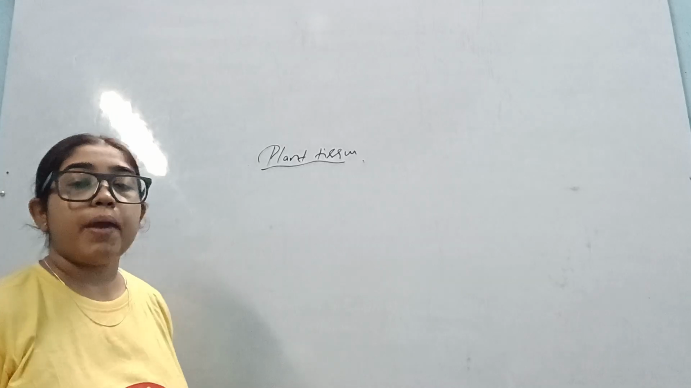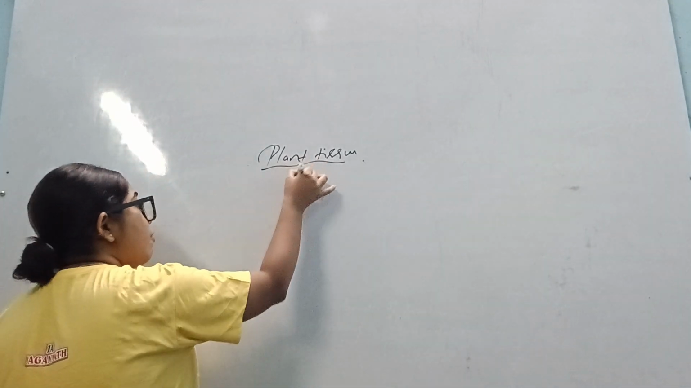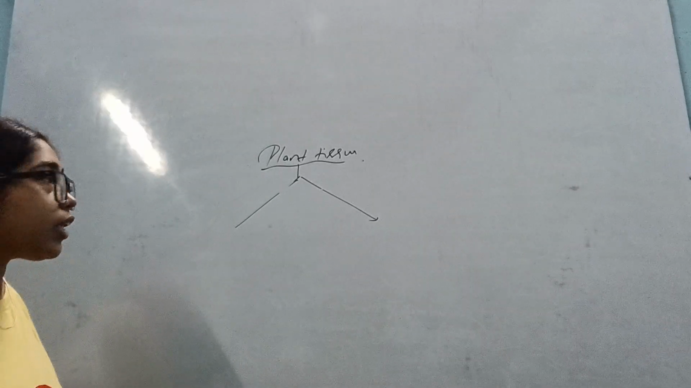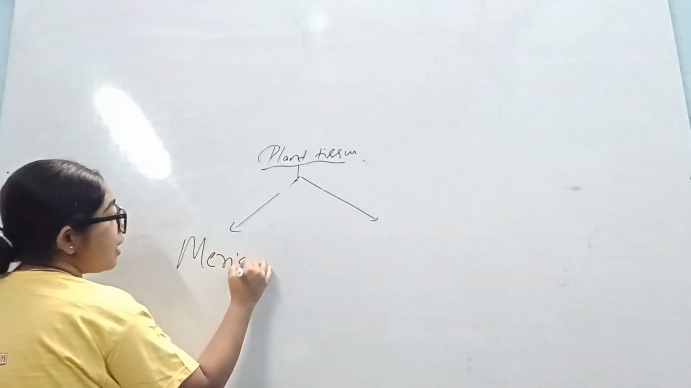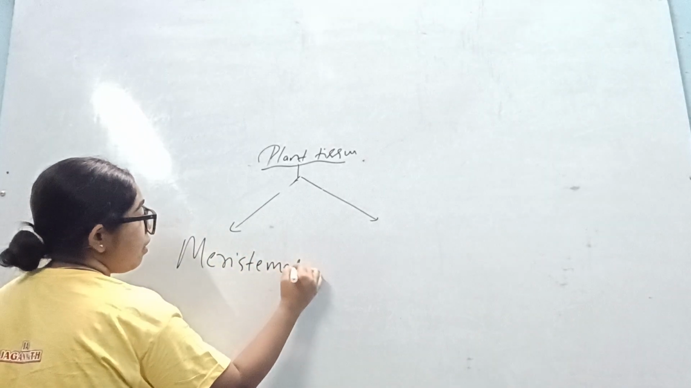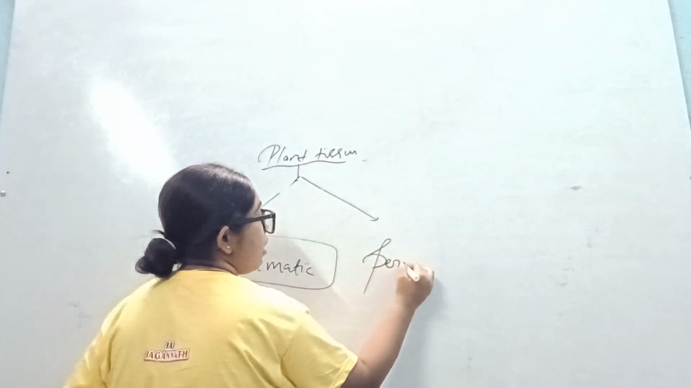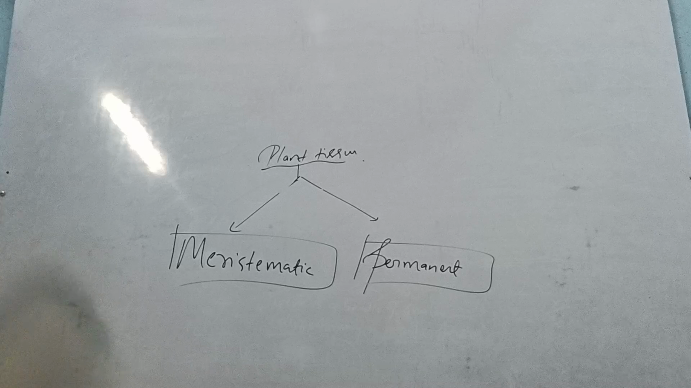Okay. So first let's make the flowchart of plant tissue. It's important for us to know whatever we are doing. Plant tissue can be broadly classified into two parts. One, meristematic tissue. Second, permanent tissue. These are the two types of tissue. One, the meristematic tissue. Second, the permanent tissue.